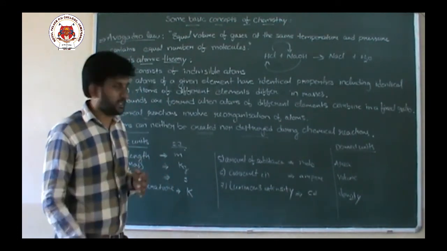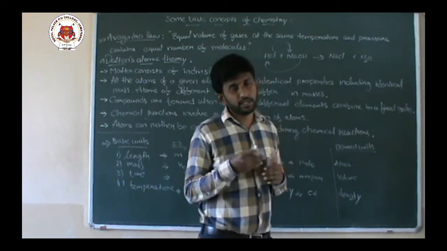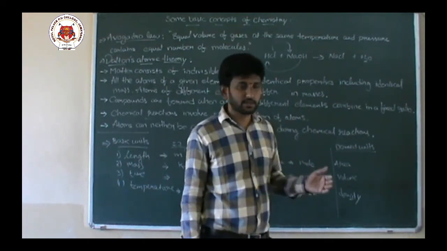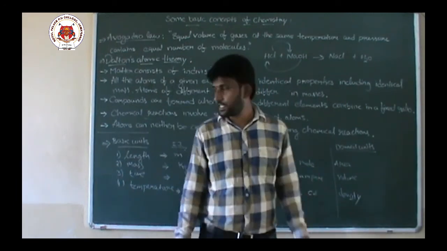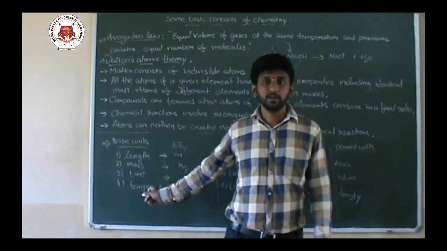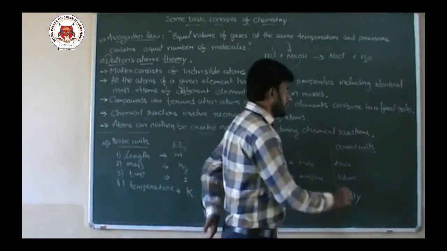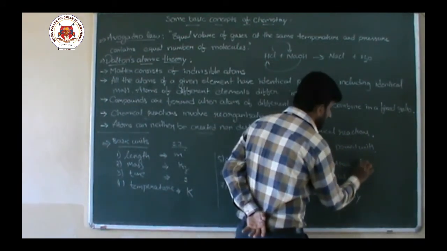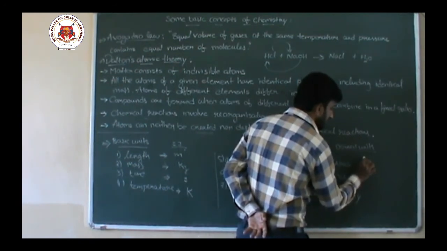Other than these 7, any other measurement units are called derived units. Why are they called derived? Because they are obtained from basic units. For example, area. Area is measured as L into L, or L square, length into breadth.